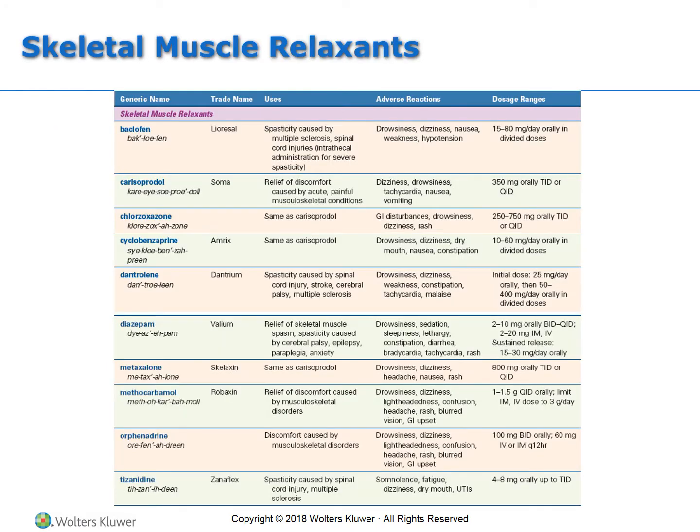The skeletal muscle relaxants are the ones that are seen here. Baclofen is a common drug used. Carisoprodol, cyclobenzaprine is another very common one that you'll see. Diazepam is also used as a skeletal muscle relaxant. We just covered that in our last lecture, and you should be able to identify it out of that non-barbiturate grouping in one of the benzodiazepines. You can look over those. Another one there at the bottom, tizanidine, Zanaflex, is another one that you'll see common in practice.